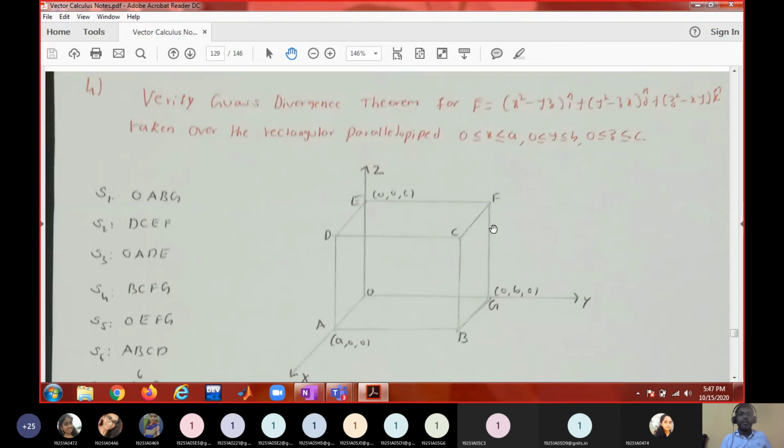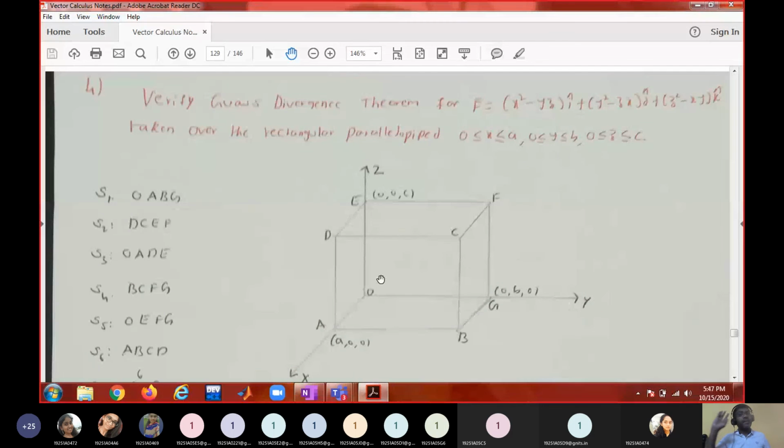Okay. So you may be asked to verify the Gauss divergence theorem. That means you have to find the 6 surface integrals and add them. Then find the triple integral of del dot f bar dV over the rectangular parallelepiped. Then show that these two values are the same. That is verification of the Gauss divergence theorem. Similarly, you may be asked to verify Green's theorem.